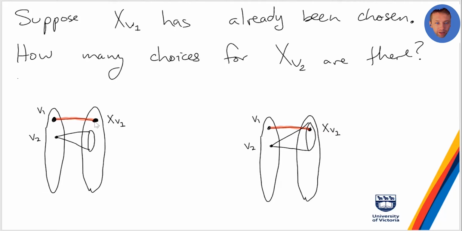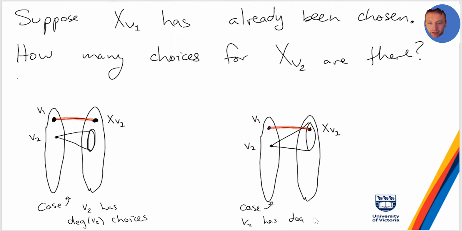If that's not in the neighborhood of v2, then v2 has degree of v2 choices, right? But if v1 happened to be matched to a neighbor of v2, then things are different. In this case, v2 has degree of v2 minus 1 choices, because one of them is taken. Is that clear? You could upper bound in that way.